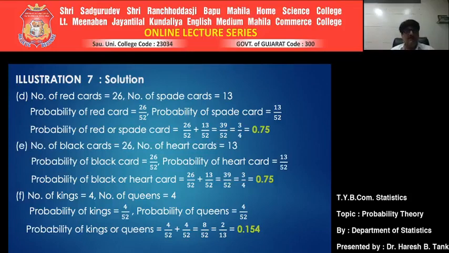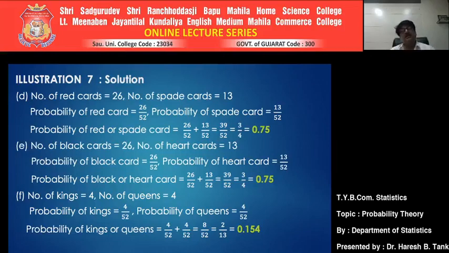Now, our intention is to get the probability of a black or heart card. The connector is OR. We have to test mutually exclusiveness. Getting a black card and getting a heart card. A heart card is of a red color. Naturally, they are mutually exclusive. It is never going to happen that both of them occur simultaneously.